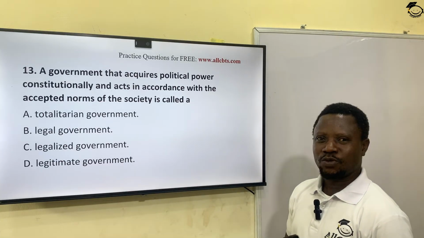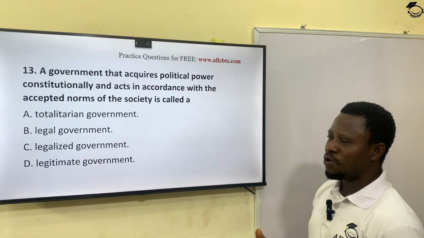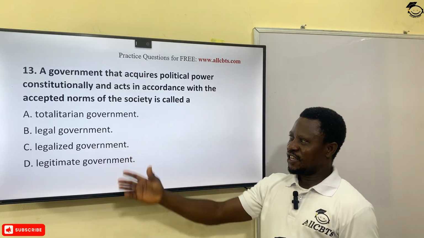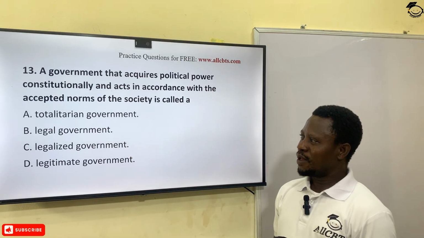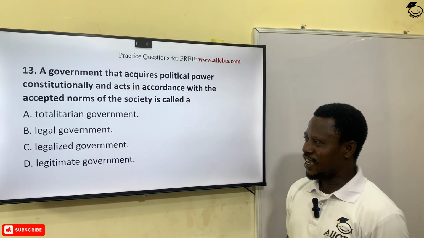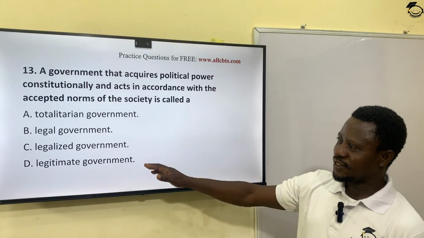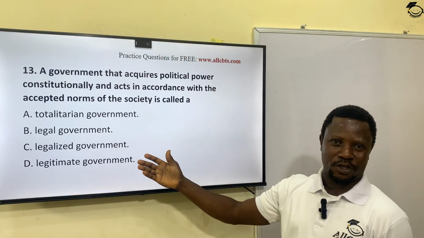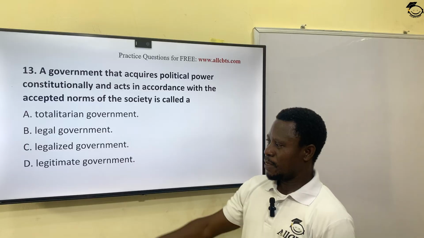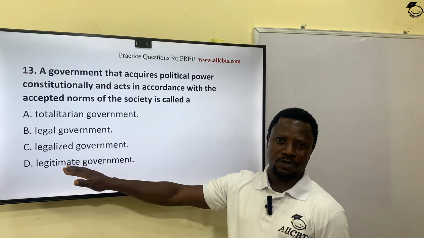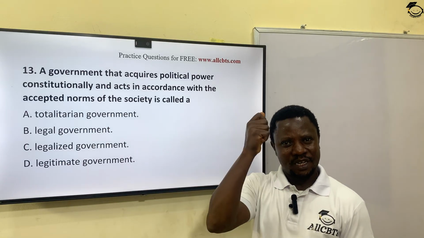In other words, there's what they call constitutionalism. So what do you call such a government? A, a totalitarian government, B, a legal government, C, a legalized government, D, a legitimate government. You can see options B and C as synonymous, right? Just playing with words. But the most correct answer here is option D, a legitimate government.